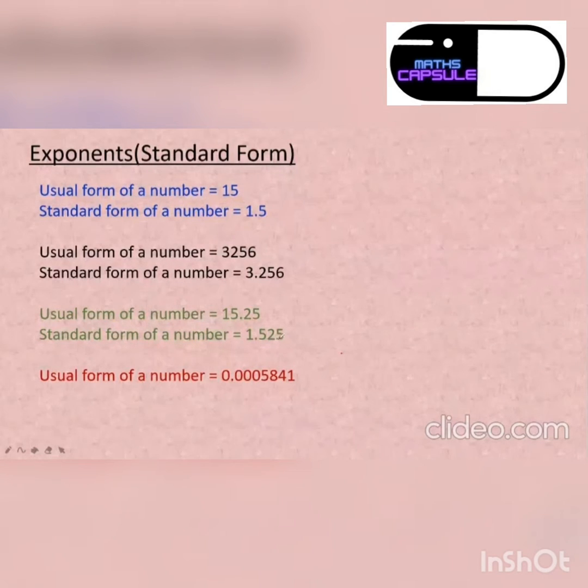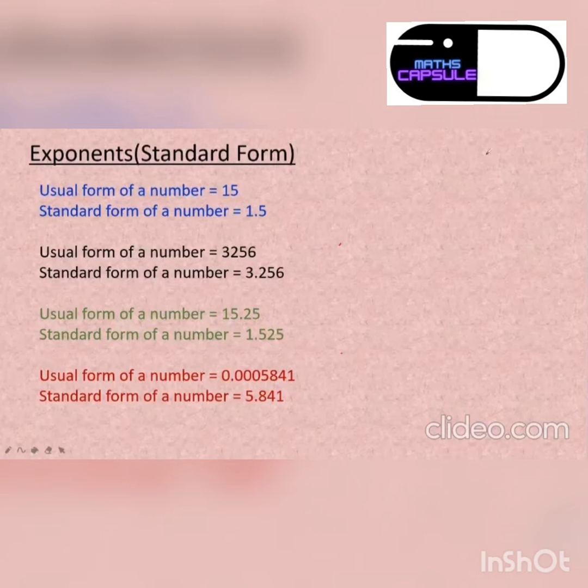Anshika, very good. Now, see, Aishwarya, you are unable to understand this? What is so difficult for you to understand? Ma'am, actually the point placing is making it difficult. Yeah, correct now. See, the point should be after one digit. Ek digit ke baad point hona chahiye. Now here, the point is after two digits, no? So it should be after one digit, 1.525. That's it. What is so difficult in this?